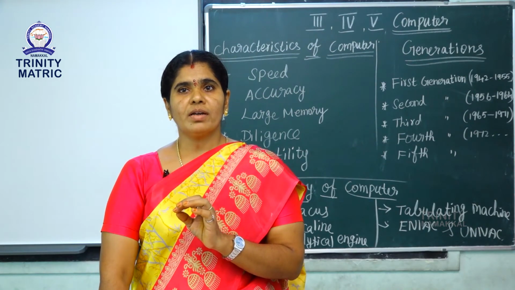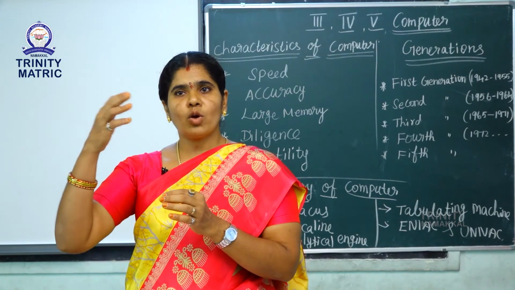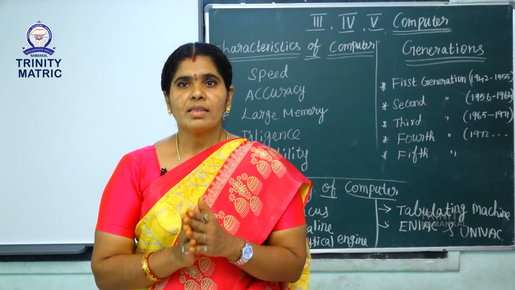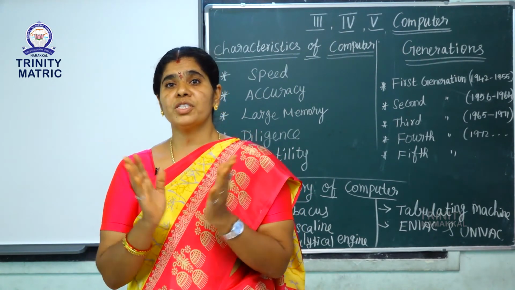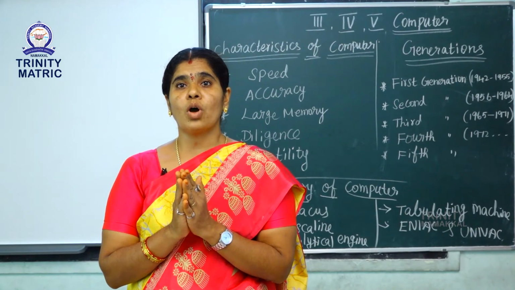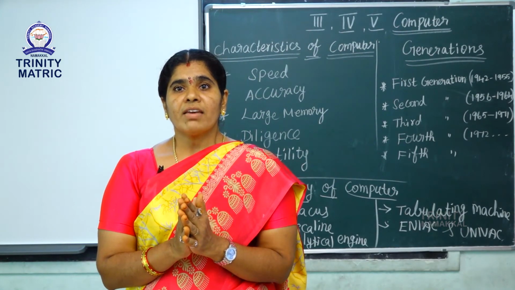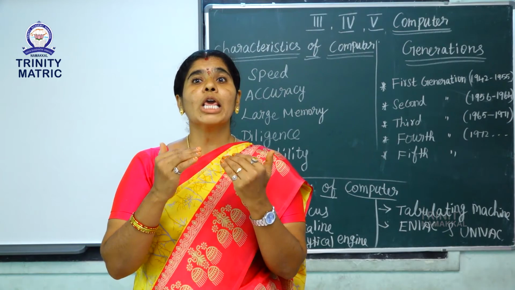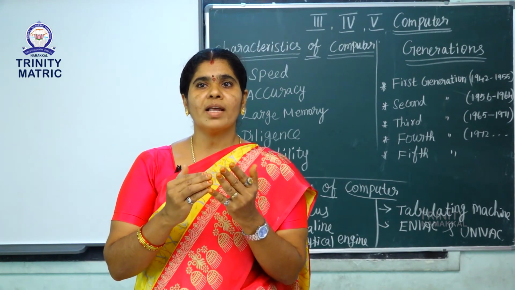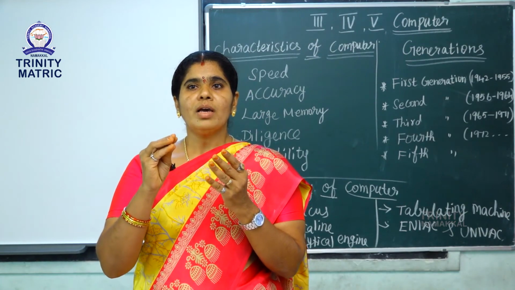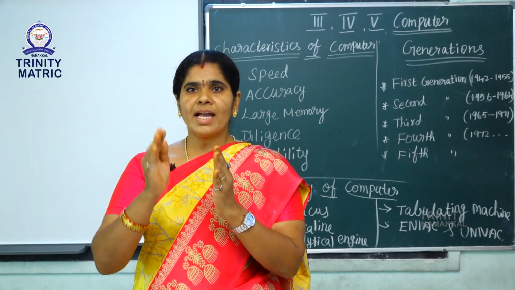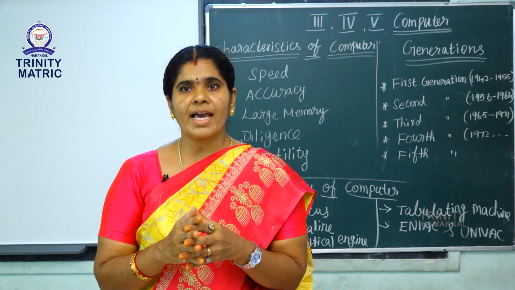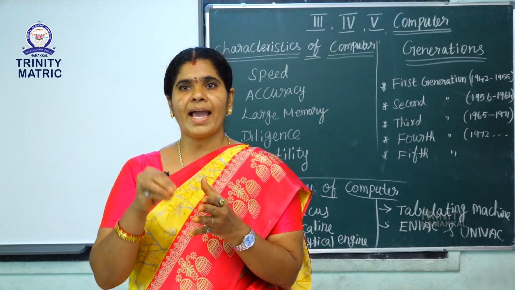Fifth generation computer. The scientists and others use them. That type of computer is called fifth generation computer. The device name is artificial intelligence. They will be able to think and take decisions like us, meaning human beings. Example, robot. Of course, a robot is a machine. That robot is called a fifth generation computer. They will be used in areas such as robots, designing and defense.